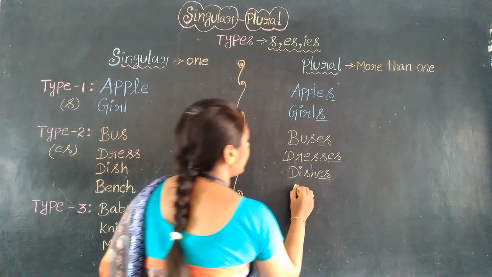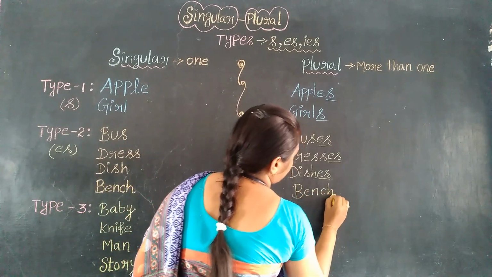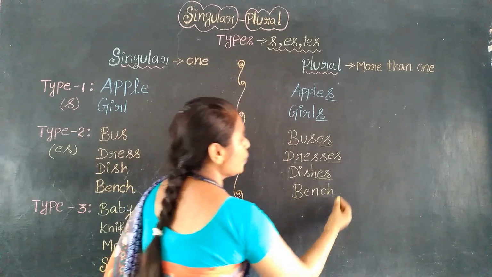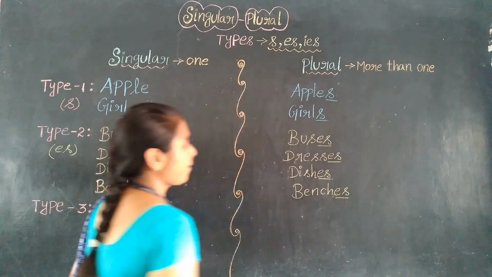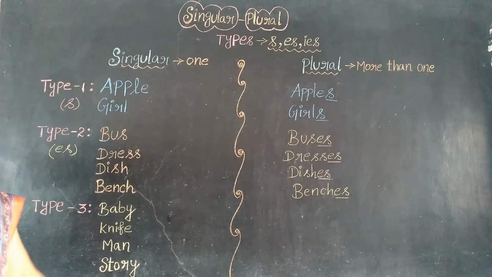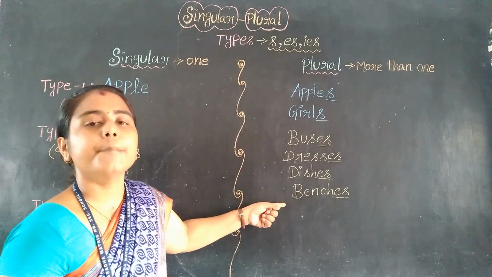See, bench is ended in what? B-E-N-C-H. It is ended in C-H. So we are going to add what? Es to the word. So benches, right? So buses, dresses, dishes, benches.